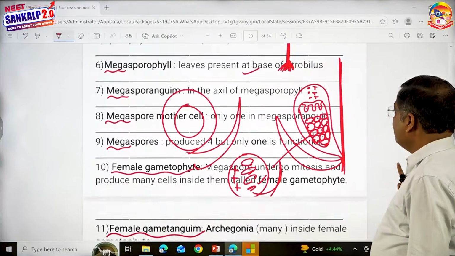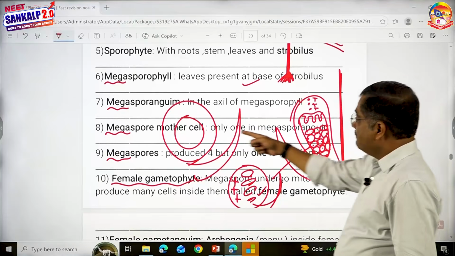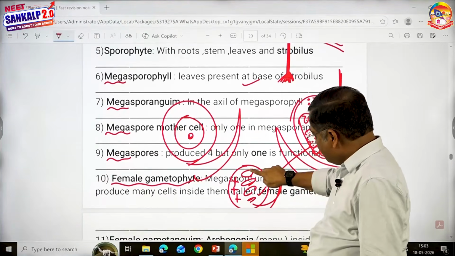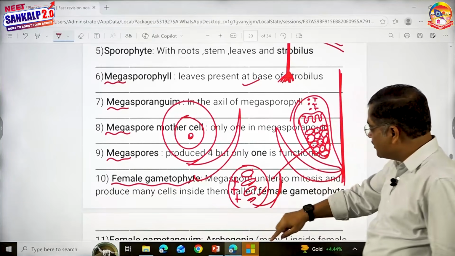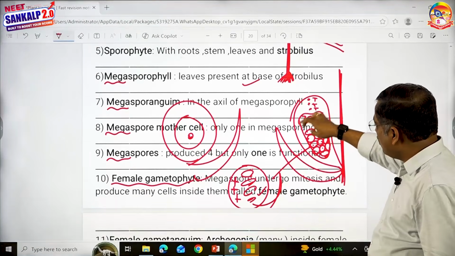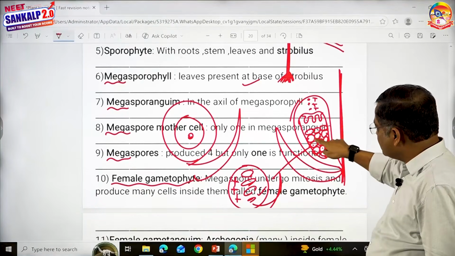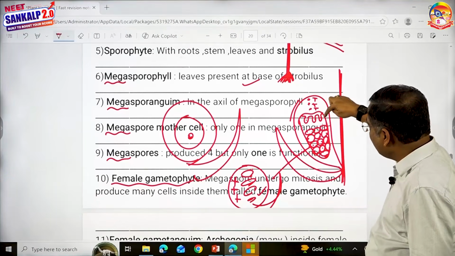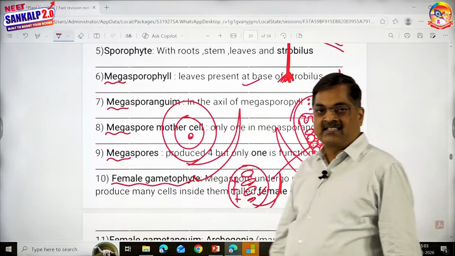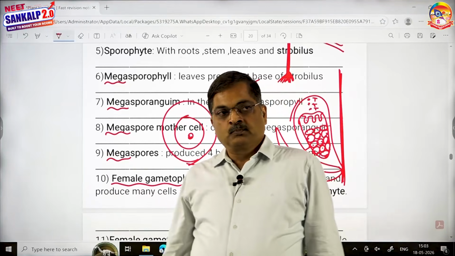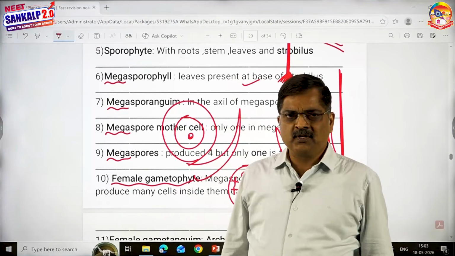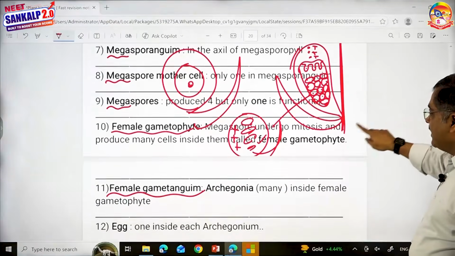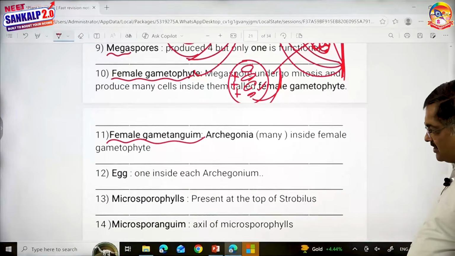Megasporophyll, megasporangium, megaspore mother cell, megaspores, 3 disintegrate, functional megaspore, undergoes many mitotic divisions, female gametophyte, few cells on the top, archegonium, inside that an egg cell. No problem. Absolutely no problem. This is easy to understand. All right. So the female gametangium is archegonium, inside that you see egg.